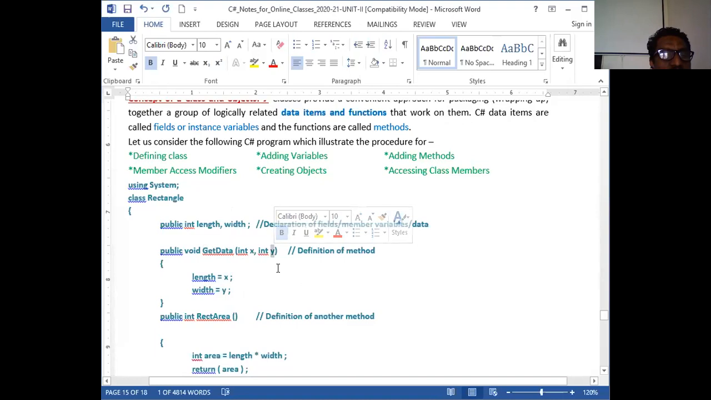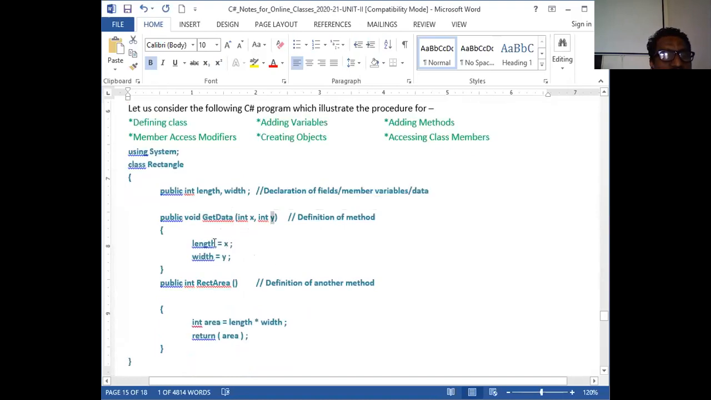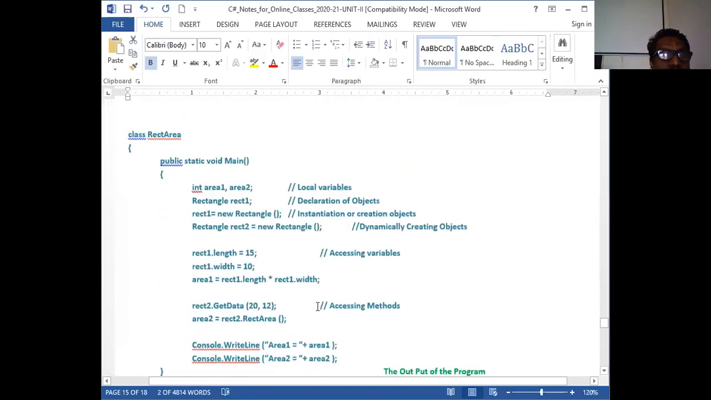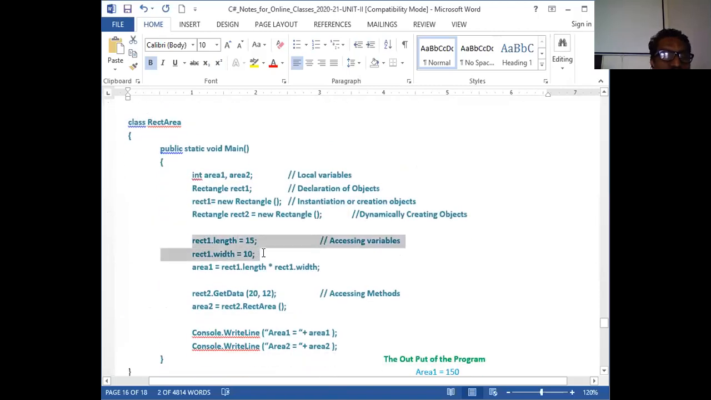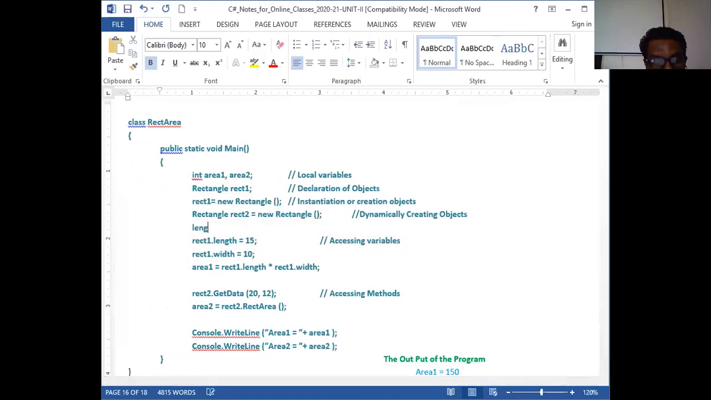Now the value of x, 20, is assigned to length. Now I'm going to access this length and width. Length and width, I can access them. So this is one more way of accessing the variables, the instance variables, the fields, through a function. Or you can use the dot operator associated with the object. I cannot simply write length is equal to 50 here. That is wrong. You cannot directly call them.